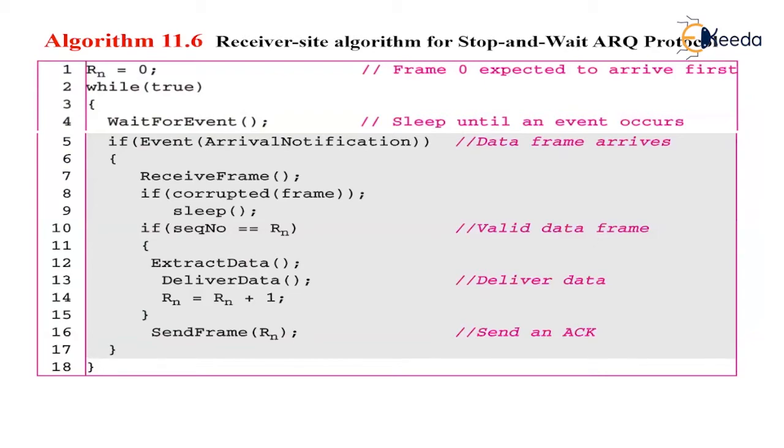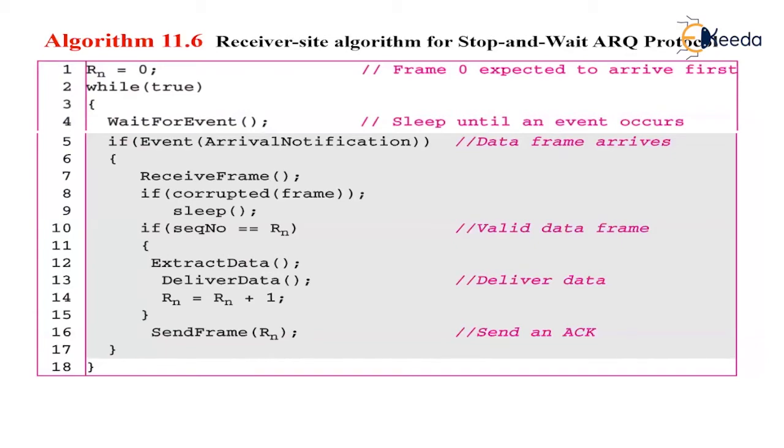This algorithm is somewhat different than the previous algorithm. All arrived data frames that are corrupted are ignored. If the sequence number of the frame is the expected one, suppose R n, the frame is accepted, the data are delivered to the network layer, and the value of R n is incremented.